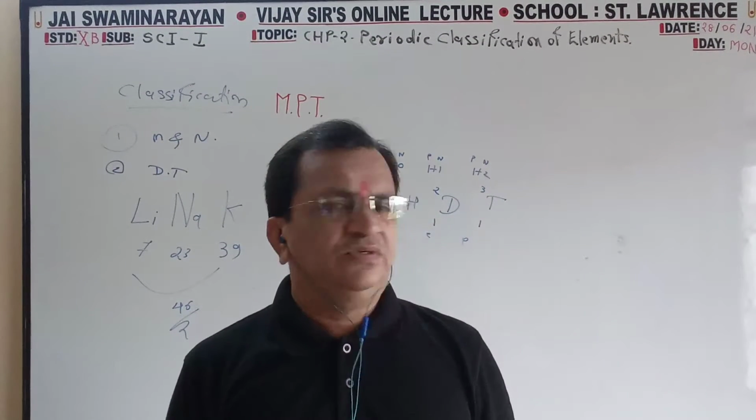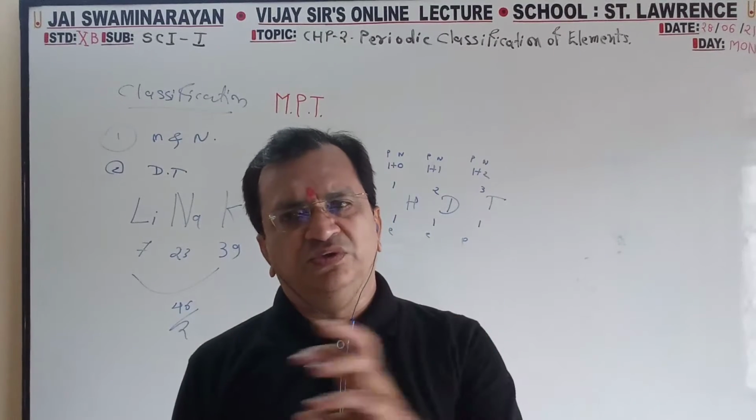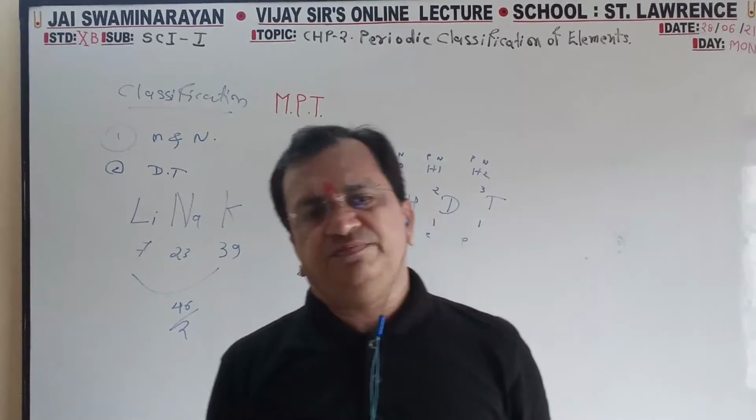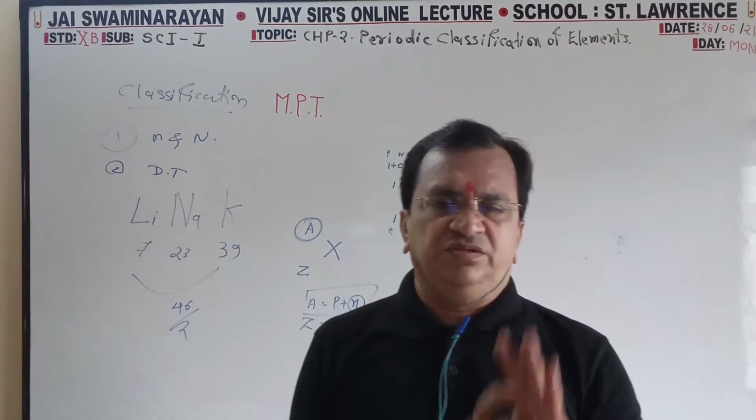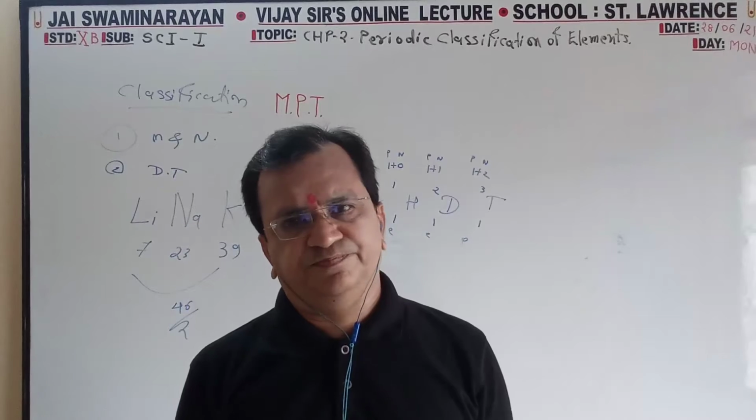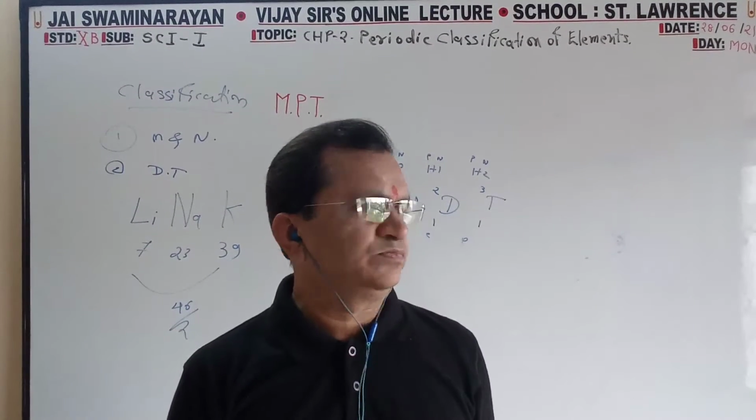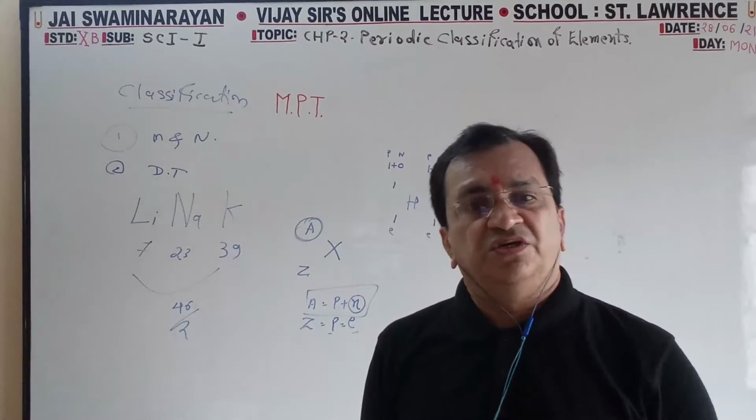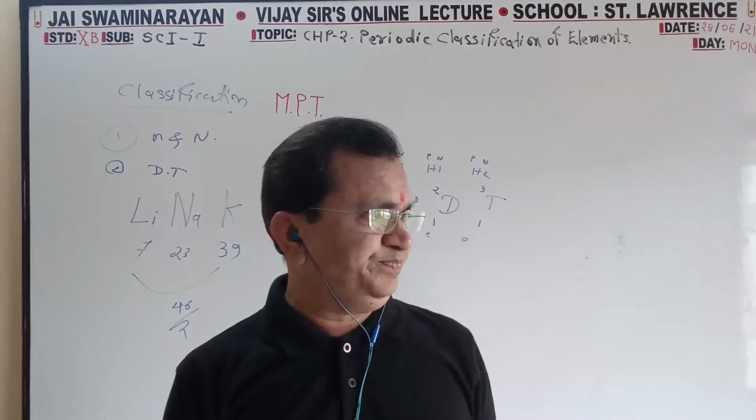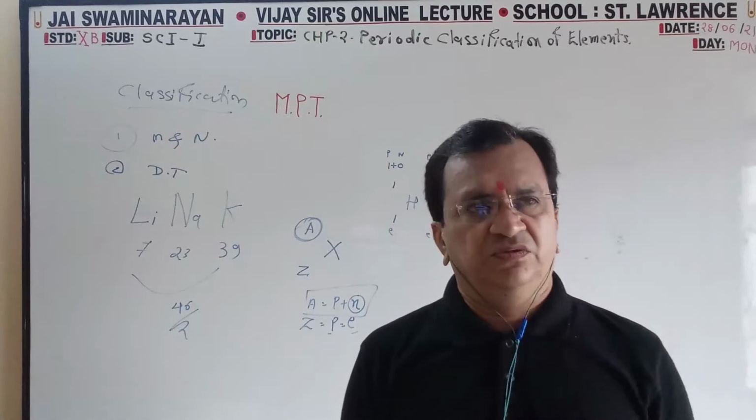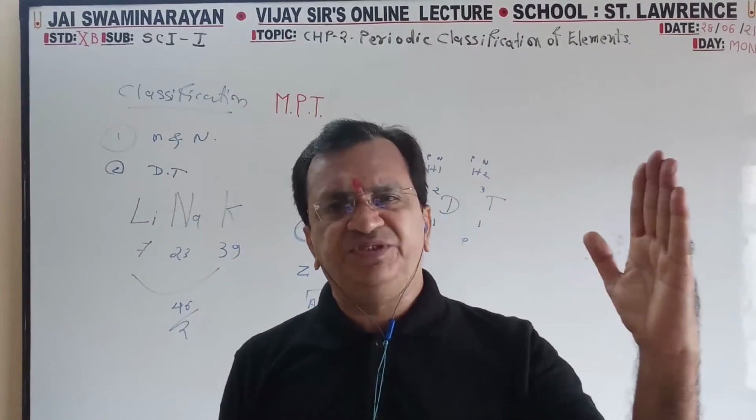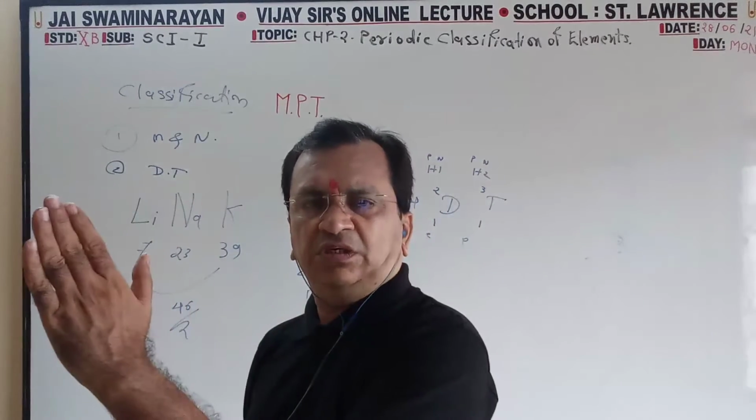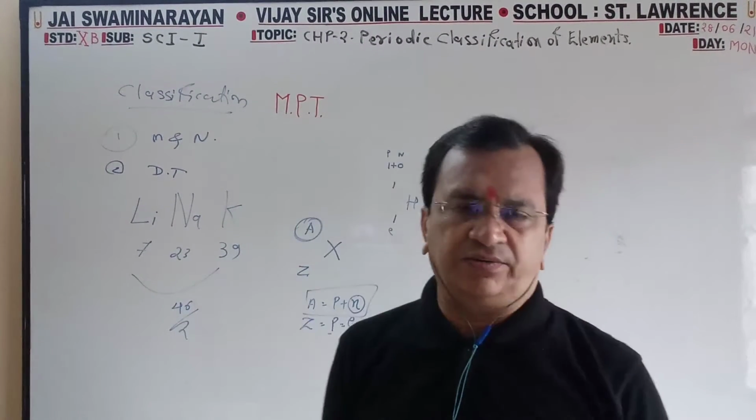Now, how many rows, how many columns? Columns means groups. There are 18 groups. Rows, there are 7 rows. Every period starts with 1 electron in the outermost orbit and completes with 8 electrons in the outermost orbit.